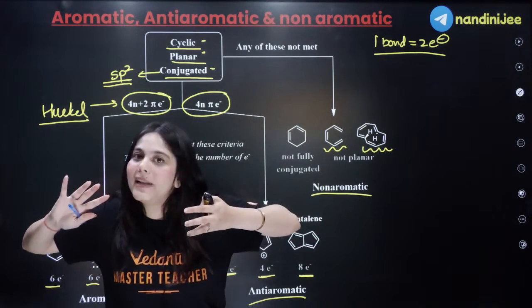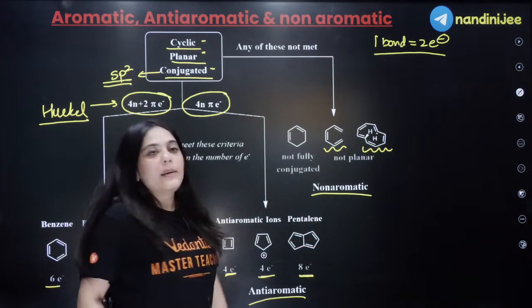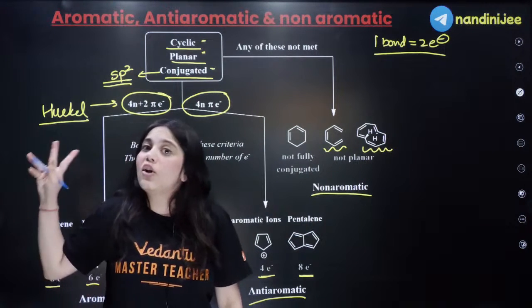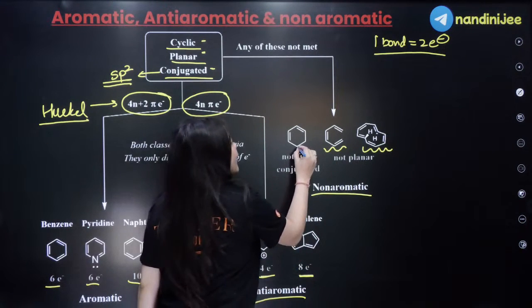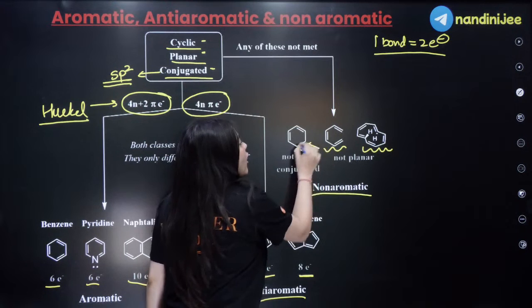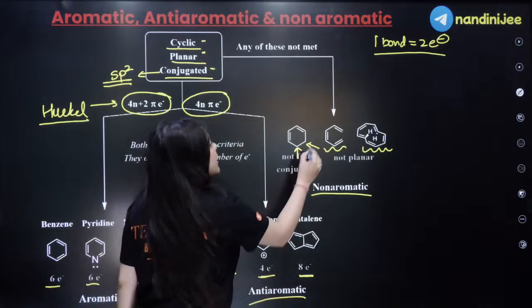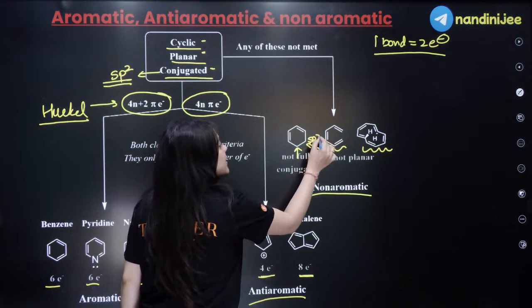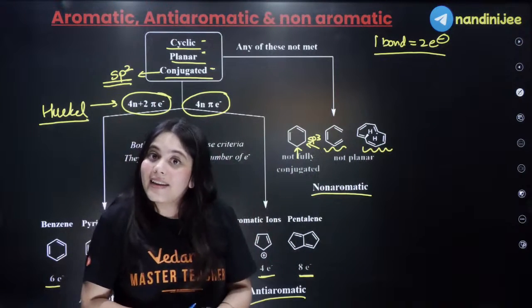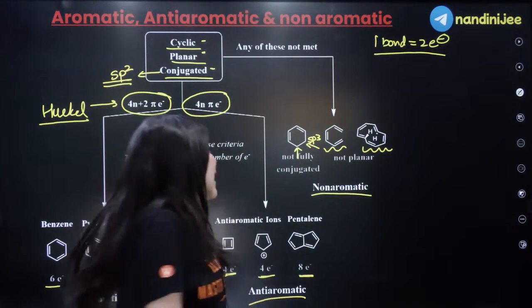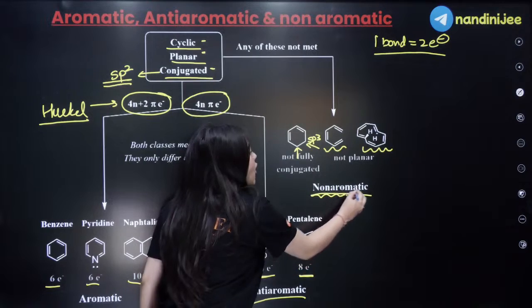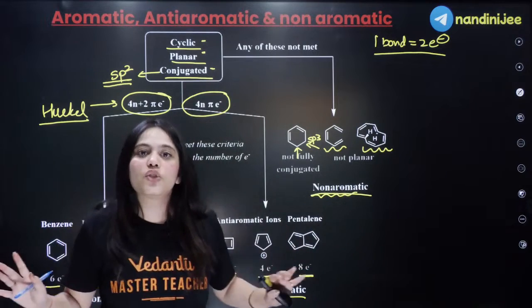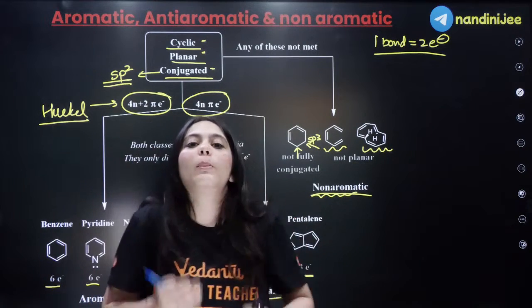Or the atoms will not all be sp2 hybridized. For example, look at over here. The atoms here are actually sp3 hybridized, isn't it? Hence, the entire ring is not sp2 hybridized. Hence, once again, this is a non-aromatic system. Understood these 3 things? Now, let us talk about the stability.